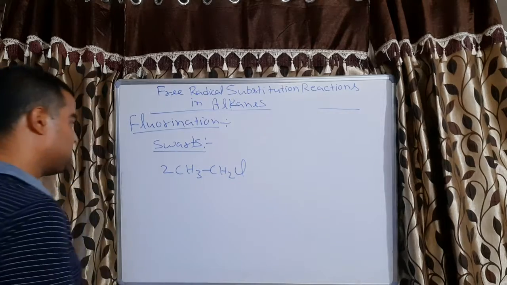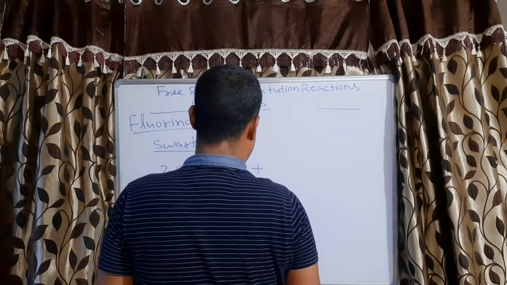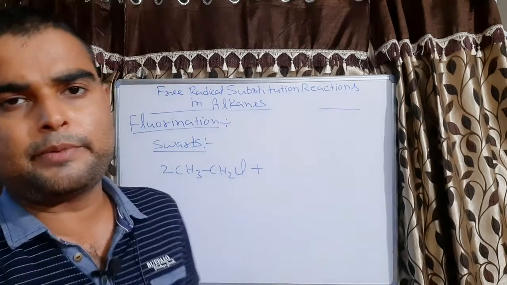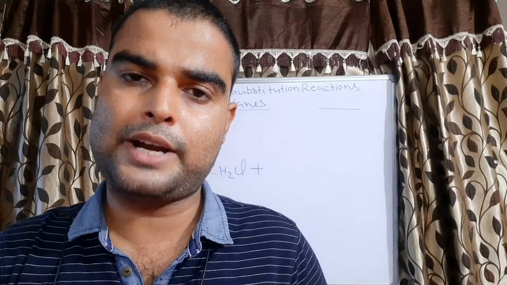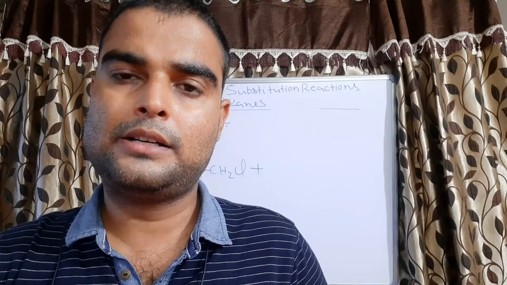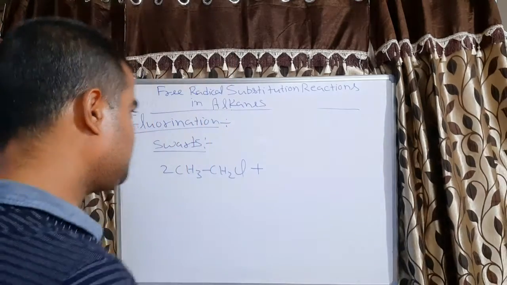This is the alkyl chloride, and there can be many inorganic fluorides to react with, such as arsenic fluoride, antimony fluoride, silver fluoride or mercurous fluoride.